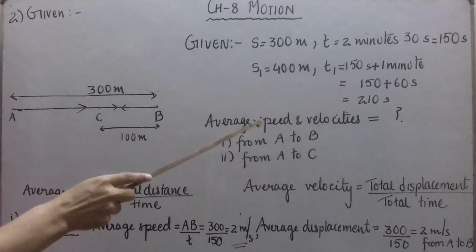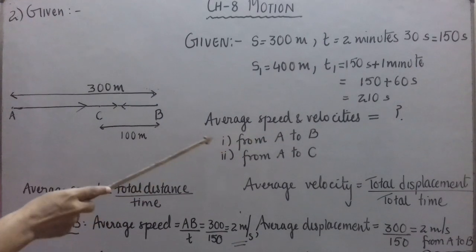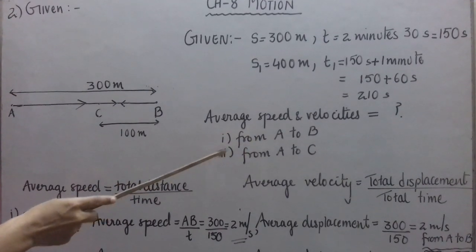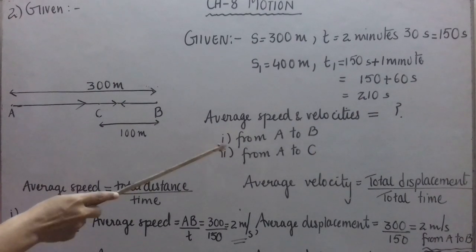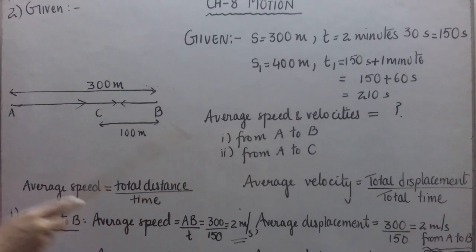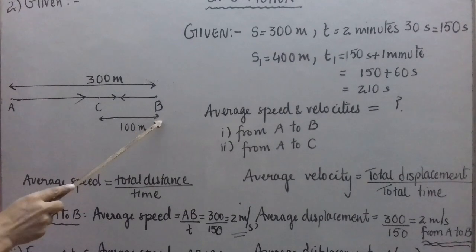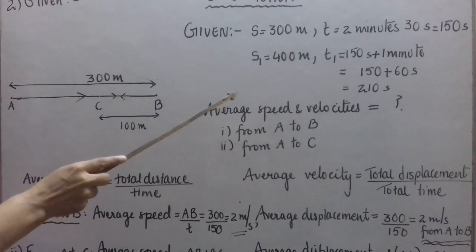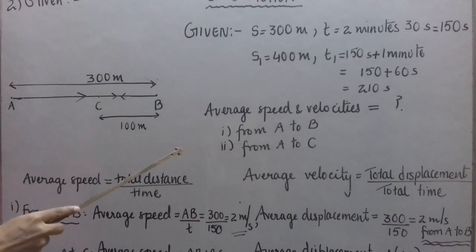Average speed and velocities for two different cases: when he jogs from A to B, and secondly when he jogs from A to C. It means first he moves from A to B. So, during this part of the journey, what is his average speed and average velocity? That we have to find.